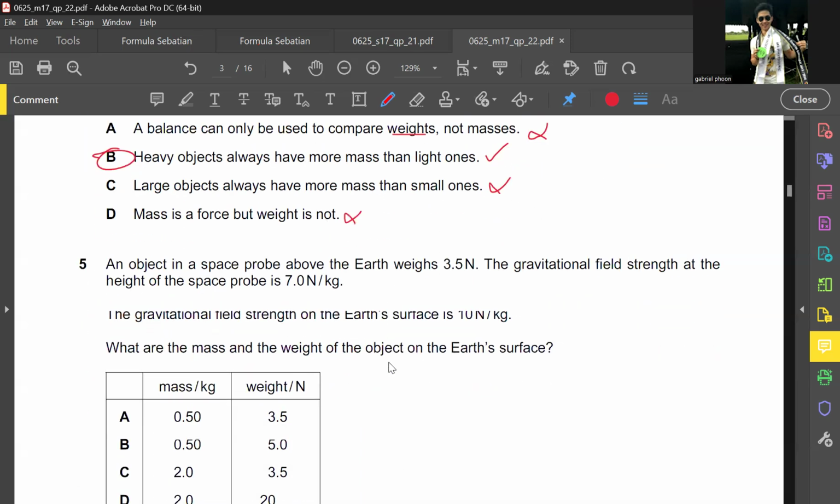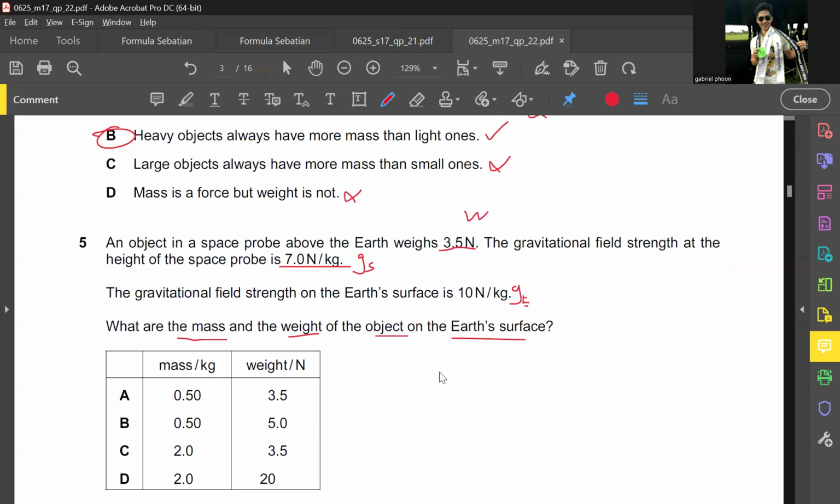Okay. An object in a space probe above Earth weighs 3.5 newtons. The gravitational field strength at the height of the space probe is this amount, and this is the weight. The gravitational field strength of Earth is this amount. What is the mass and weight of the object on Earth's surface?